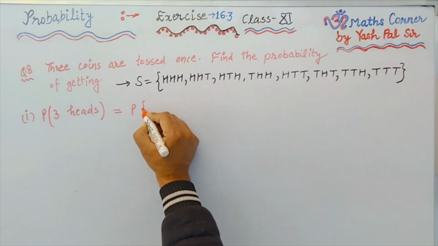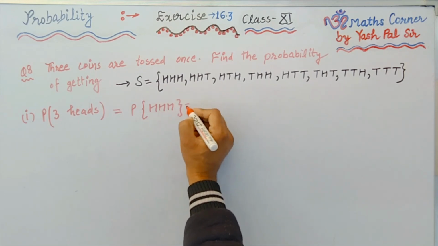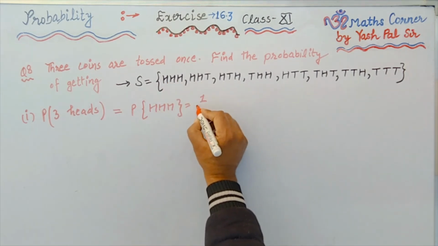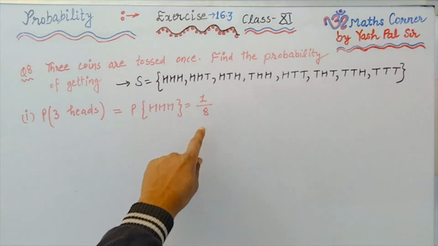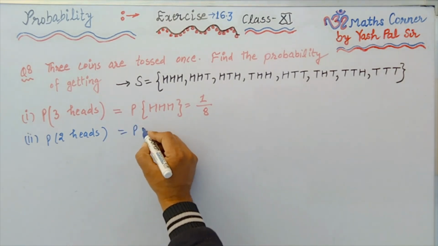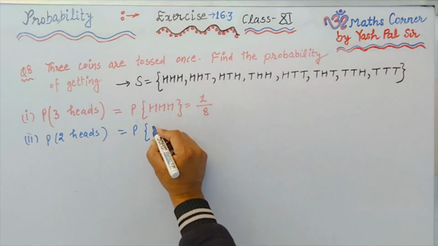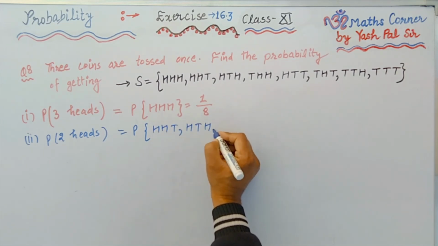Find the probability of getting, first part, 3 heads. So what is the probability that 3 heads appear? That is, we are interested to find the probability of HHH. So here only one event is there. Total they are 8. 1 upon 8 is the required probability.